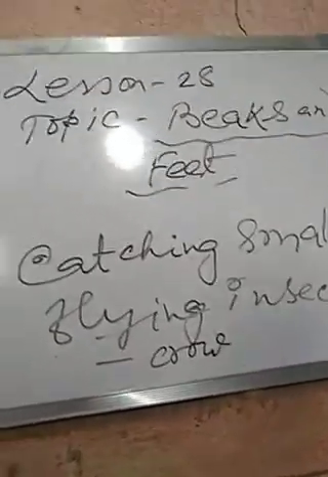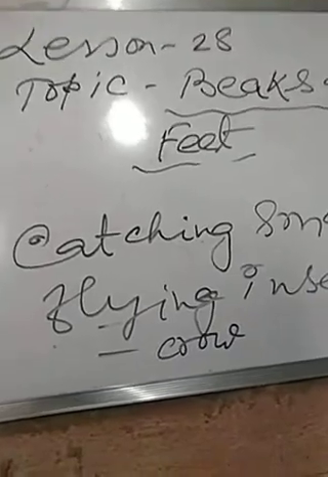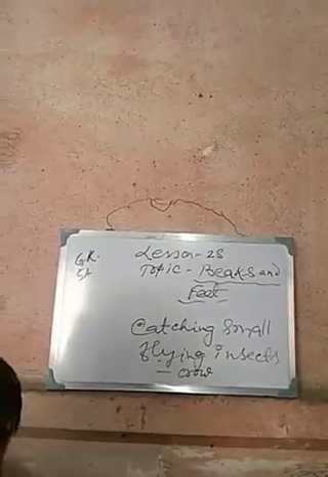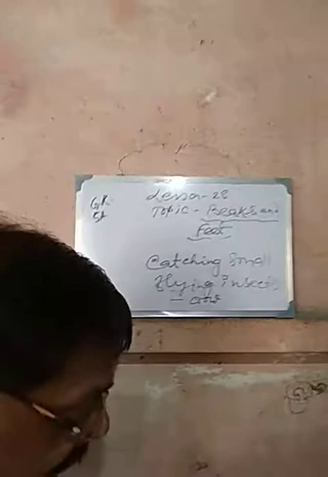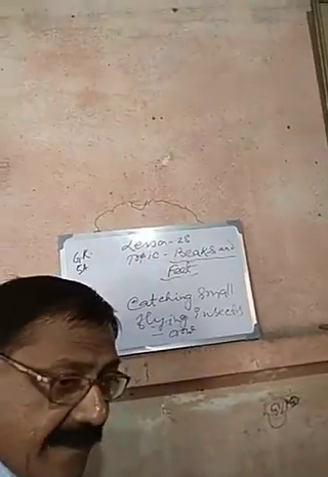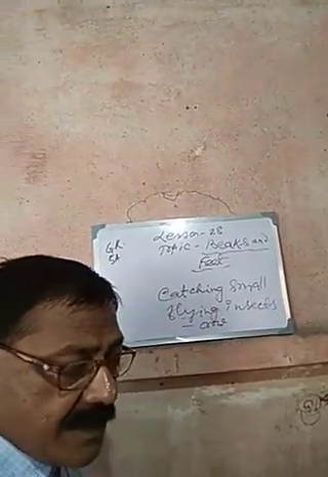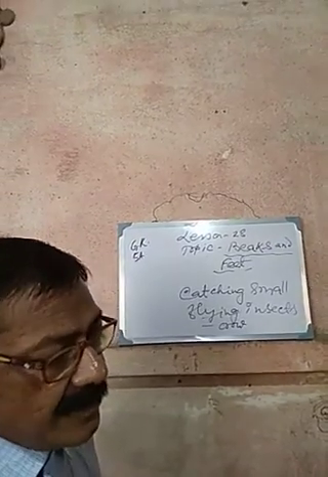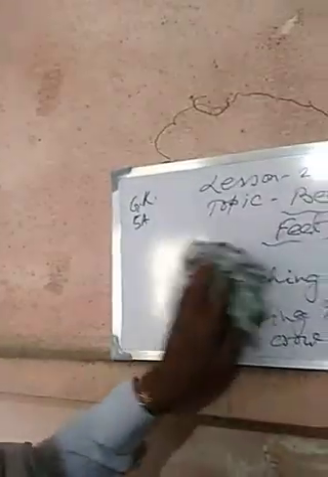These are the names of the birds, my dear students. Catching fish, stork; breaking nuts, parrot; tearing flesh, eagle; straining muddy water, duck; and last one, catching small flying insects in the sky is known as crow. So these are the names of the birds.